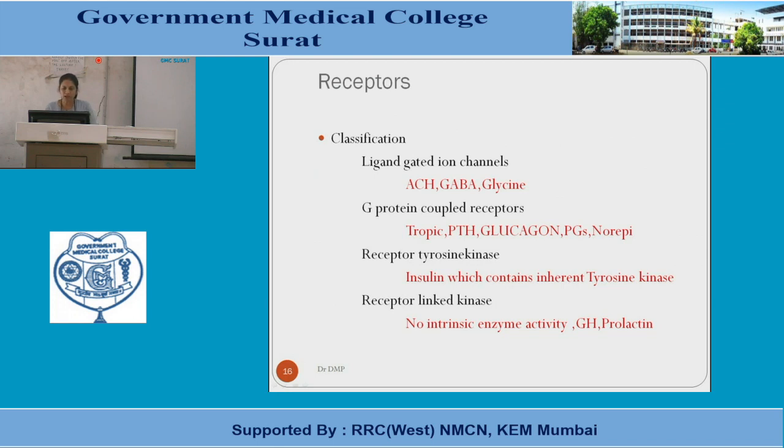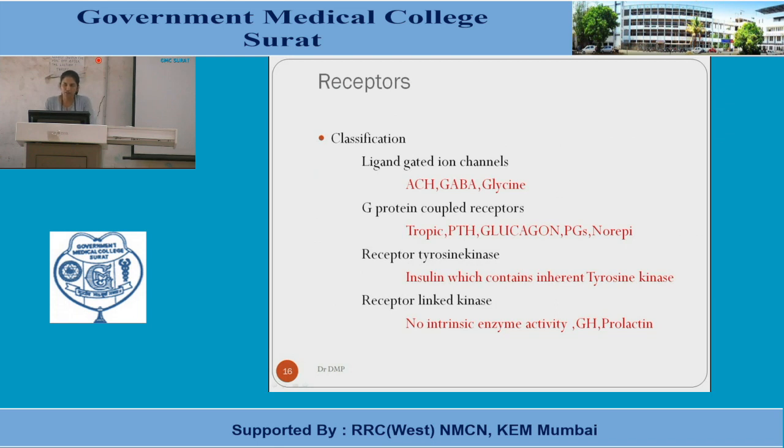Their receptors are G protein coupled receptors mainly found on the endocrine gland. However, the other hormones also have these receptors on their target cells. They can be parathormone, glucagon, prostaglandins, norepinephrine.